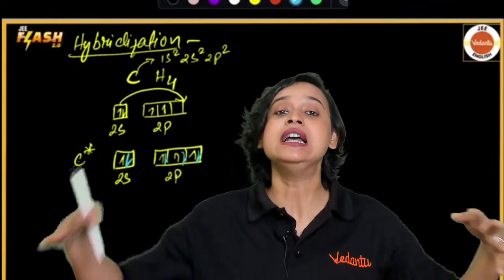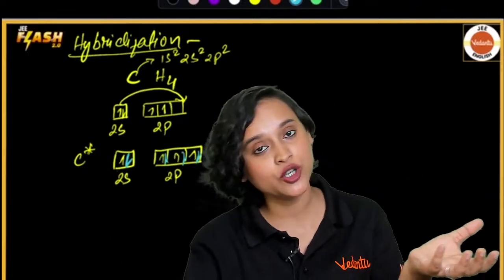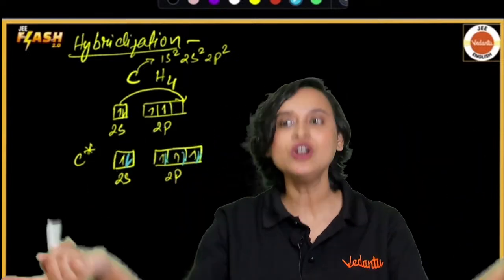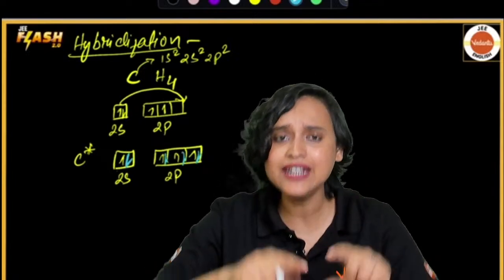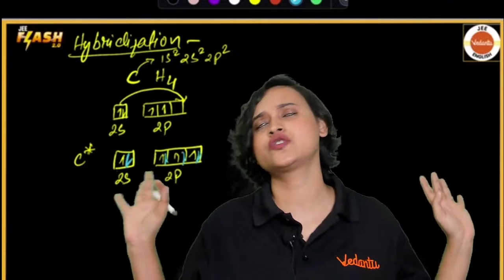So what is hybridization? Hybridization is basically intermixing of pure atomic orbitals. Your pure atomic orbitals were 2s and 2p. So you intermixed the pure atomic orbitals, and then you produced new hybrid orbitals specifically for the bonding.